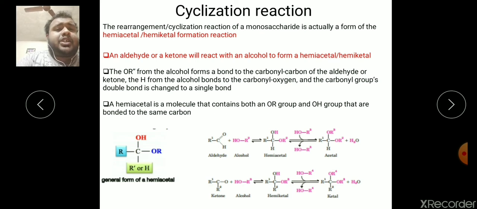How does this ring cyclization happen? It happens due to the formation of hemiacetal and hemiketal. How do hemiketal and hemiacetal form? When an aldehyde or ketone reacts with an alcohol, it forms a hemiacetal or hemiketal. Here you see the reaction of the aldehyde reacting with the alcohol, and the ketone reacting with the alcohol, to generate the hemiacetal and hemiketal form.